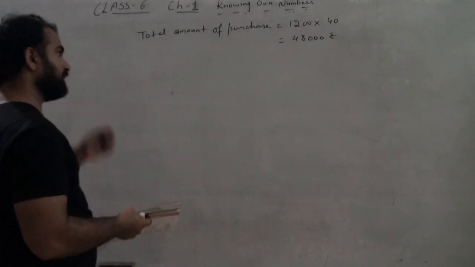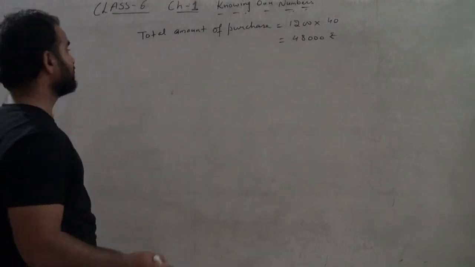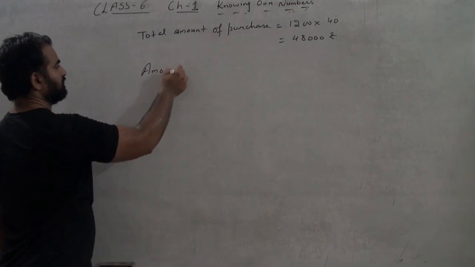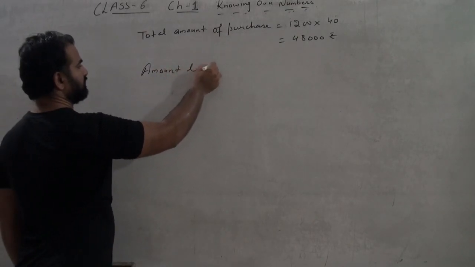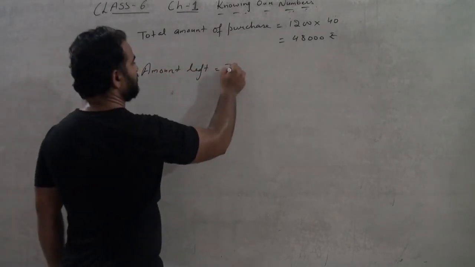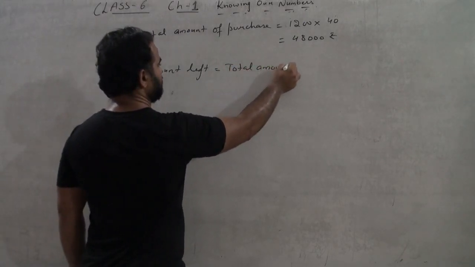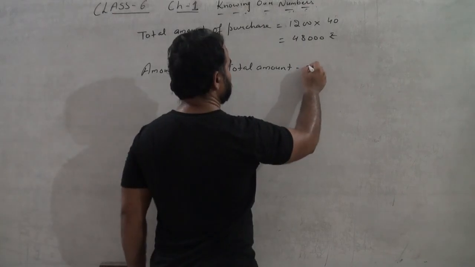So how much amount is left? What we have to find out is how much amount is left. So amount left equals total amount minus amount of purchase.